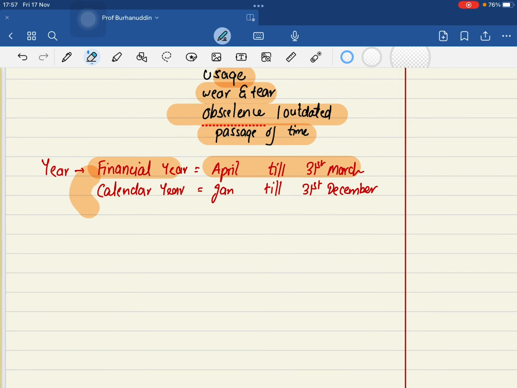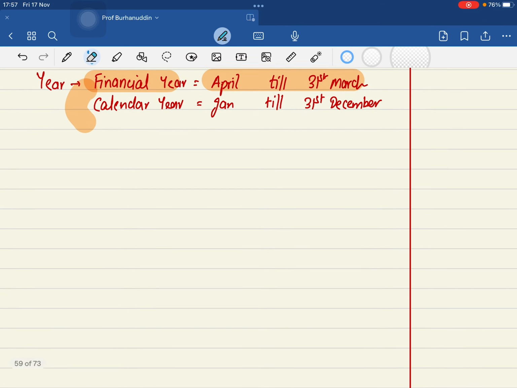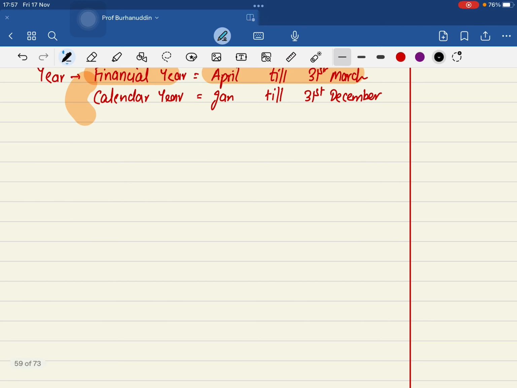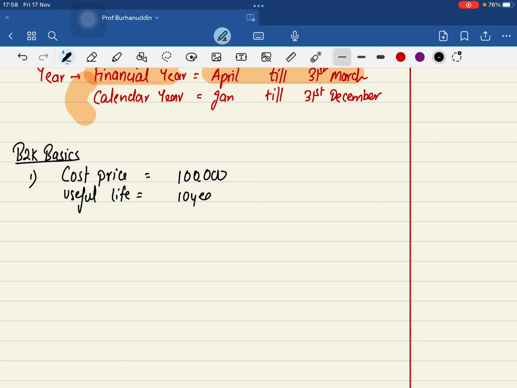Now, let's take a very basic example, and the very first method also we'll take care of with this example. Let's say I bought an asset, the cost price of the asset, the original cost, is 1 lakh. And I am going to use it for 10 years. So my useful life I am counting as 10 years.